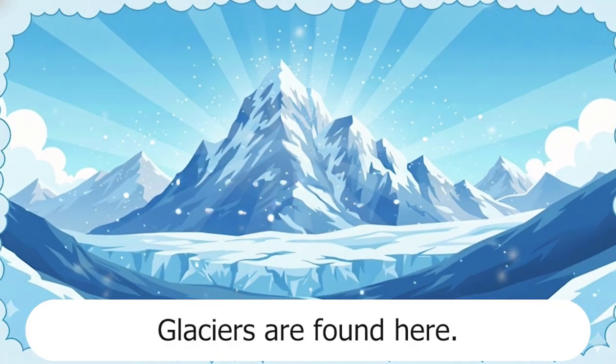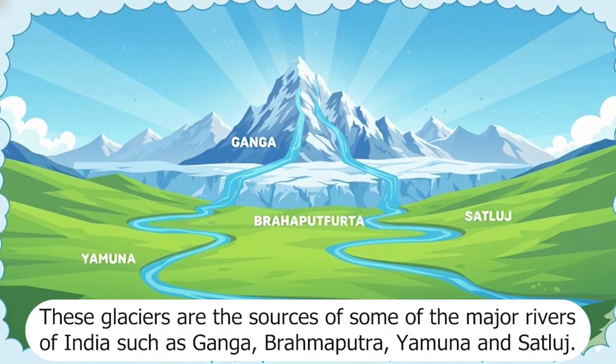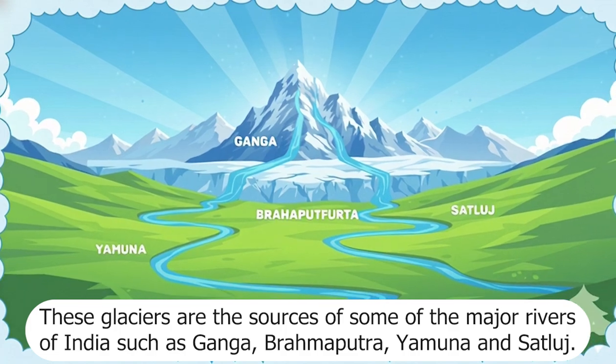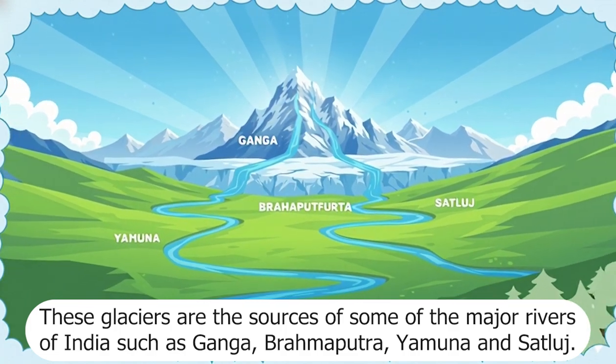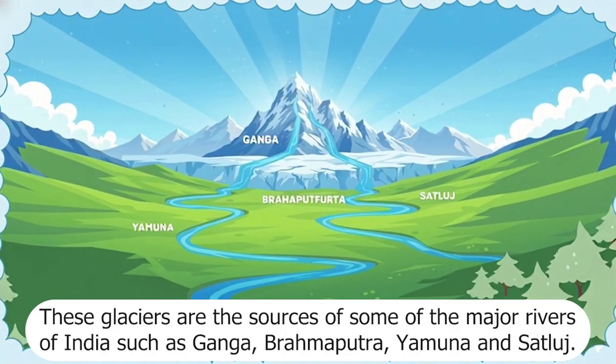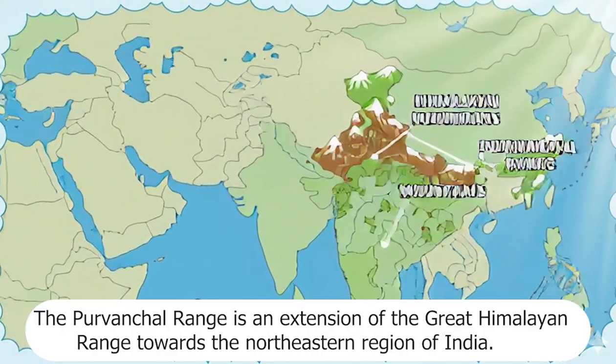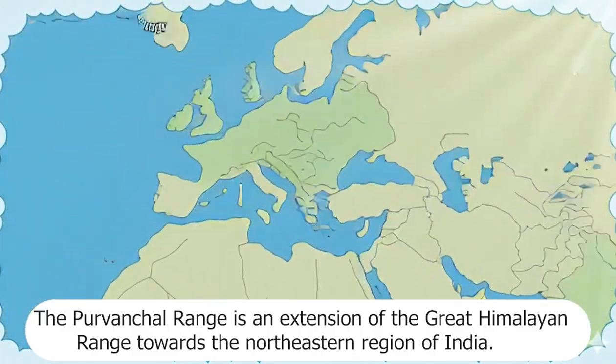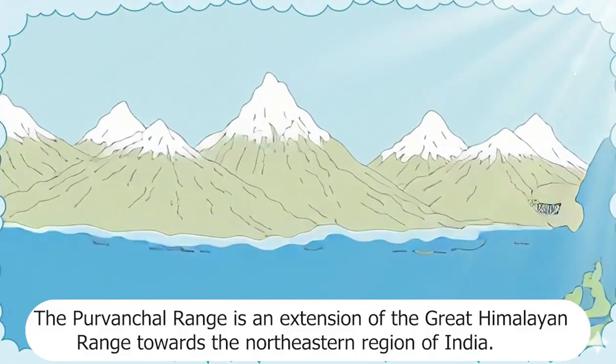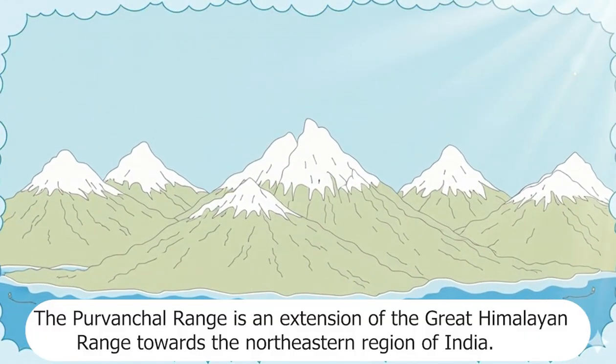The Himalayan mountain ranges stretch from the north to the northeast parts of India. Glaciers are found here. These glaciers are the sources of some of the major rivers of India such as Ganga, Brahmaputra, Yamuna and Satluj. The Purvanchal Range is an extension of the Great Himalayan Range towards the northeastern region of India.